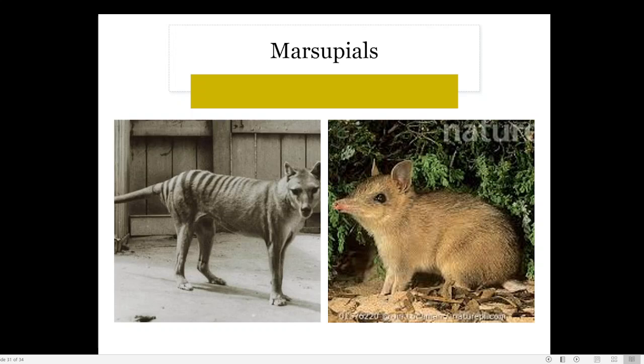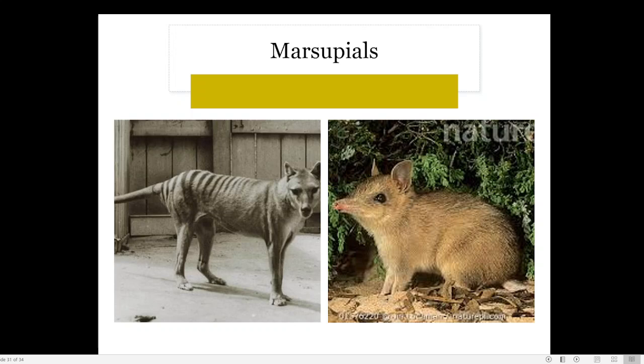Now this animal has become extinct because of overhunting and competition with the normal dog that we find here, known as a dingo. The Europeans introduced the normal placental dog into Australia and they competed with these marsupial dogs. Now it is completely extinct.